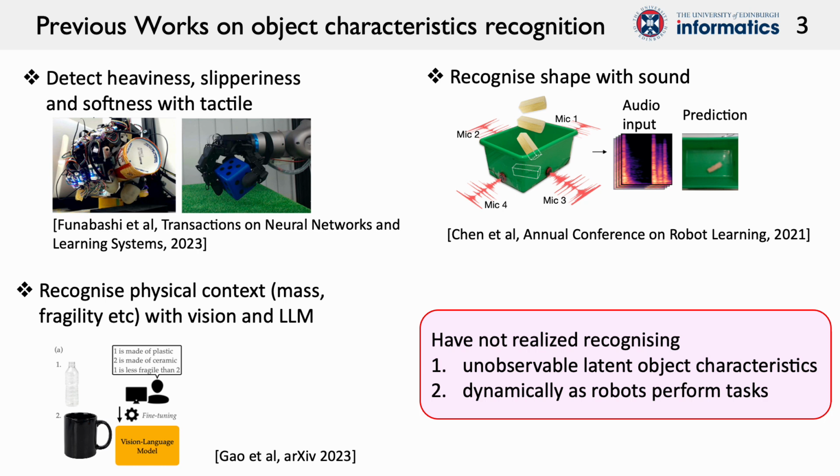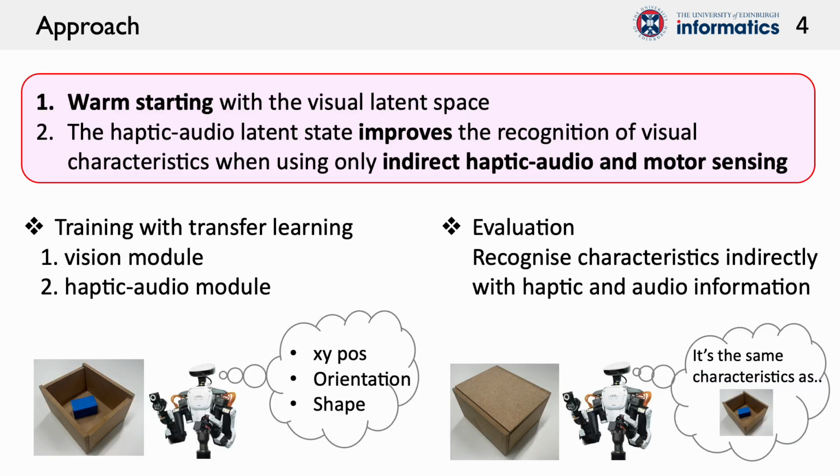In previous research, they realized detecting characteristics with tactile, sound, and vision. However, they have not realized recognizing unobservable latent object characteristics dynamically as the robots perform tasks. Therefore, we propose a two-phase learning framework to realize latent object characteristics recognition.